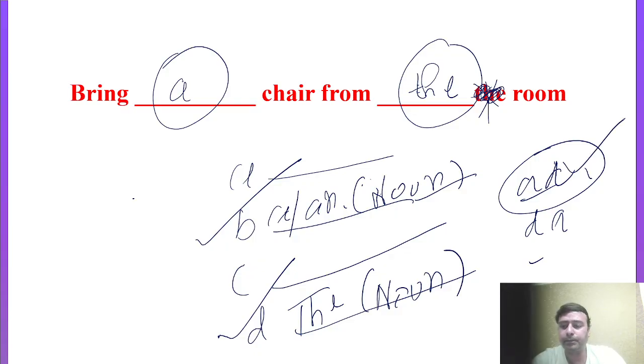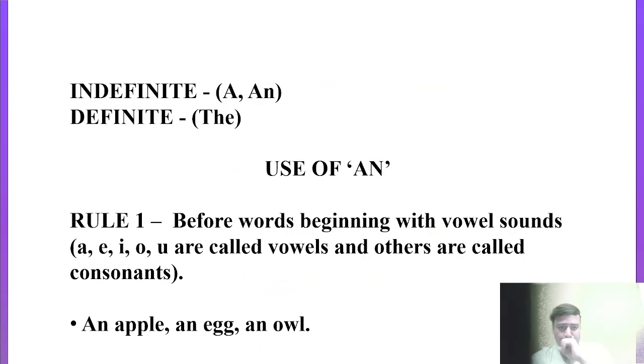You can't put article the earlier, so D can't come earlier. There is another reason also: chair is a common noun over here, and before common nouns we always use article A. So remember this particular point. Whenever you want to introduce any article out of A and the, you have to introduce the unknown information article earlier, and the known information article, the definite article the, always comes later on, right? So I hope you got this particular point.